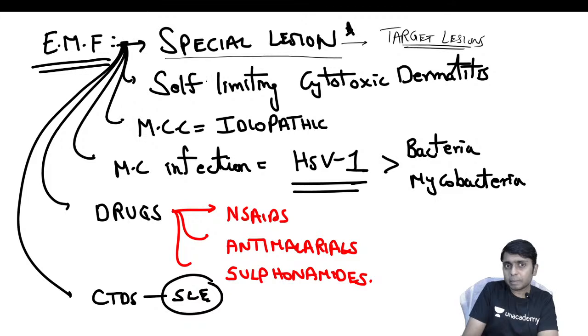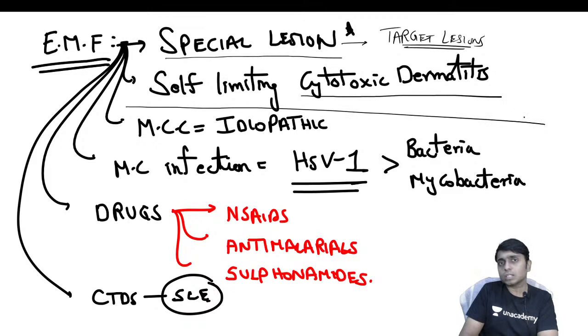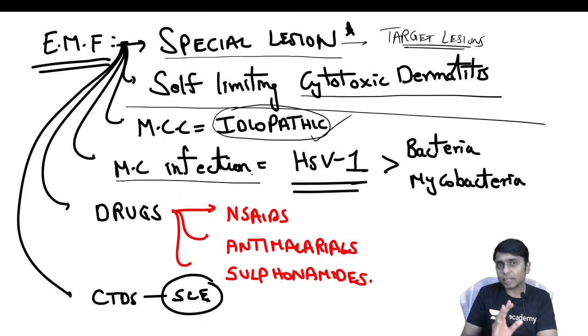And this is basically a self-limiting type of cytotoxic dermatitis, okay. And you should remember the causes for erythema multiforme. The most common one, of course, is that in most of the patients we cannot find out the cause, so it is idiopathic in most people. But the most common infectious cause for development of erythema multiforme is herpes simplex virus. And after that comes mycoplasma and another bacteria, mycobacteria. But please note the most common cause is a viral cause and it is herpes virus.